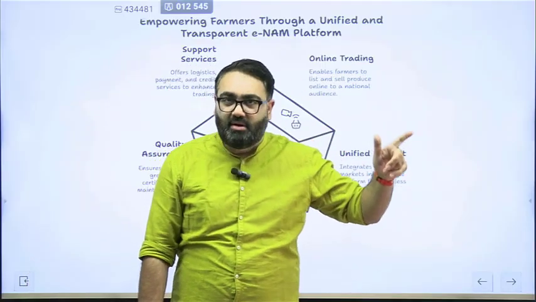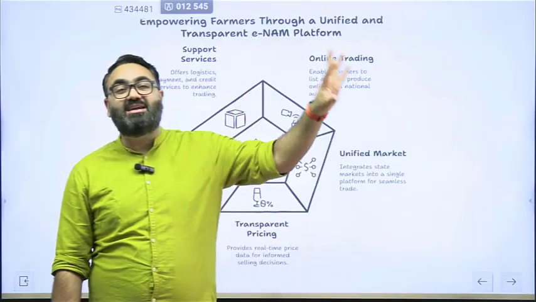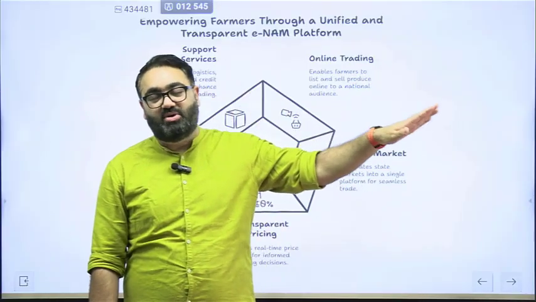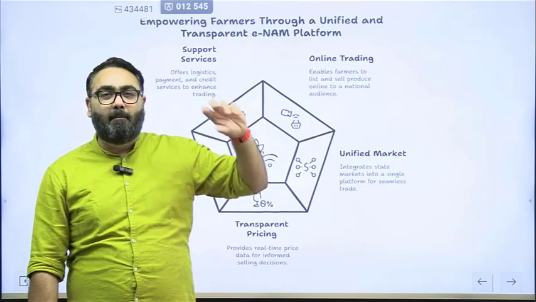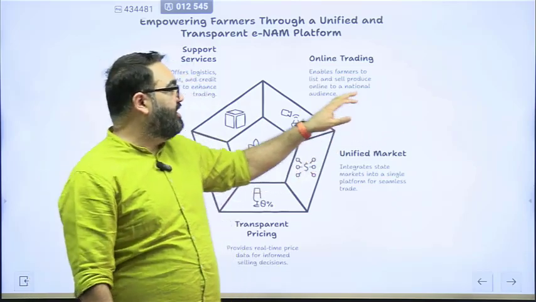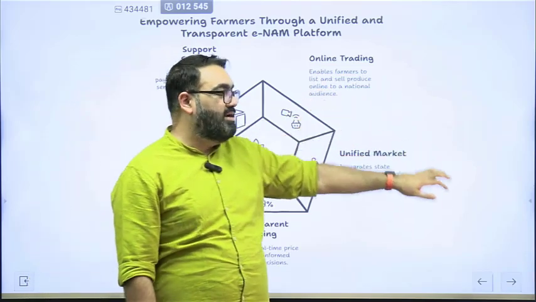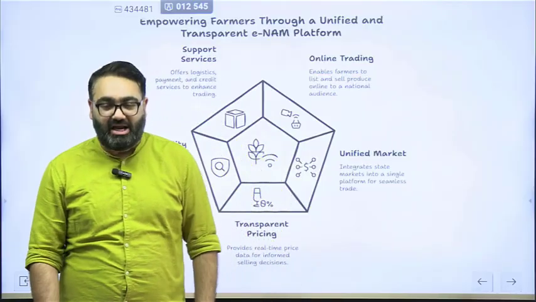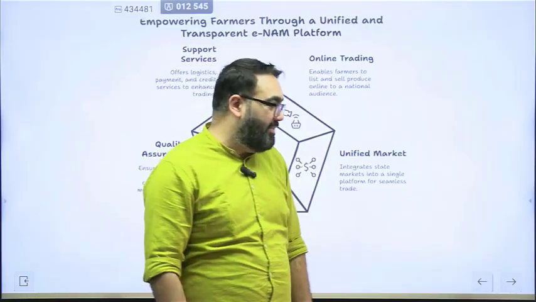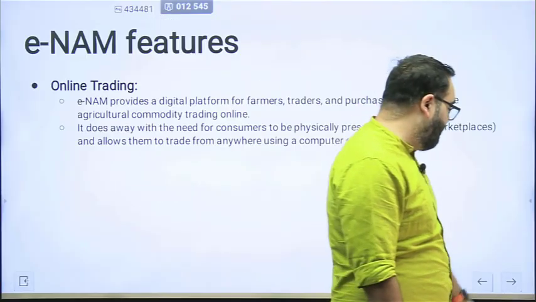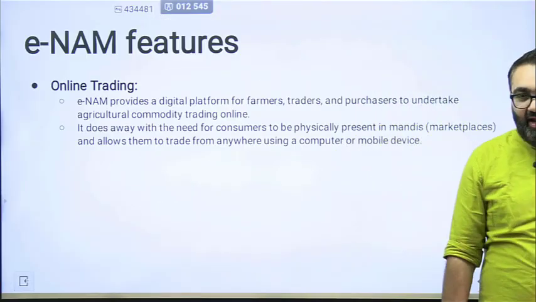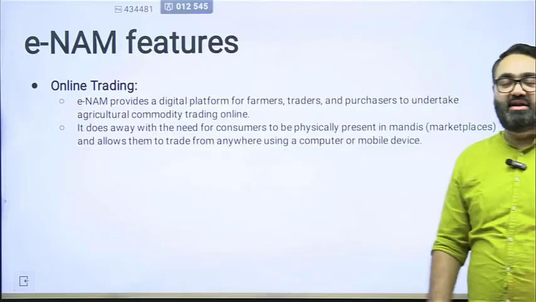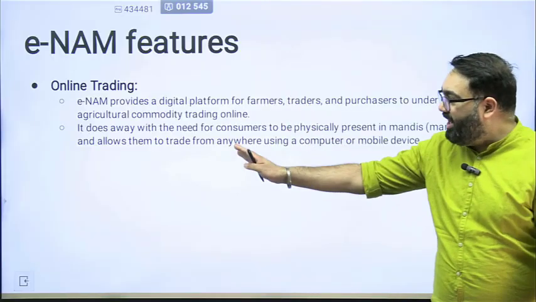It may happen. This is where a buyer sitting in those parts will have much more demand for it. It also ensures online trading. So there's a national audience, as we discussed. This is what eNAM is, a big initiative the government has taken for farmers in the field of agriculture marketing. So it's all online.